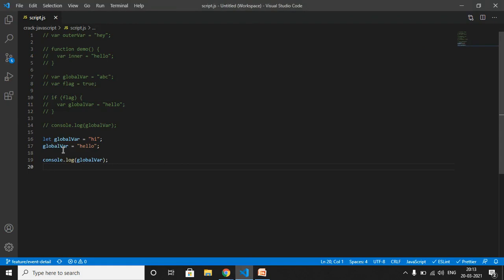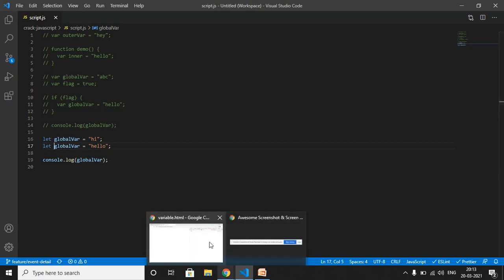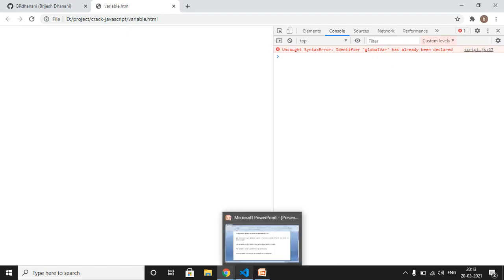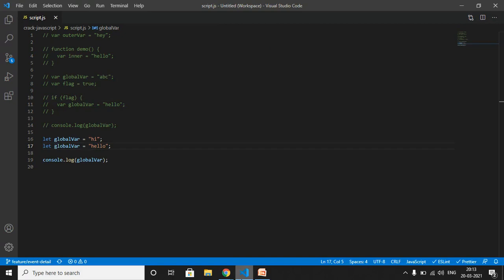Now what if I try to redeclare it? Let global var. Let me run this again. Okay, you can see that we are getting an error: Uncaught SyntaxError, identifier global var has already been declared. Okay, so as I said, let cannot be redeclared.